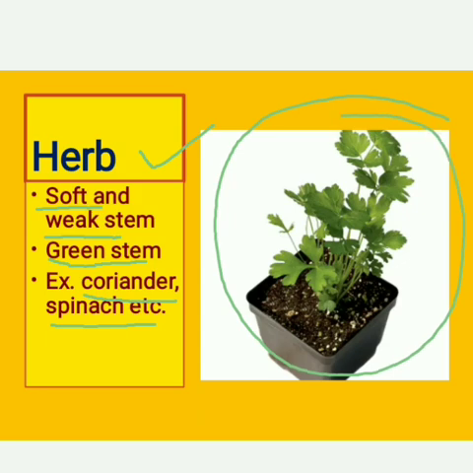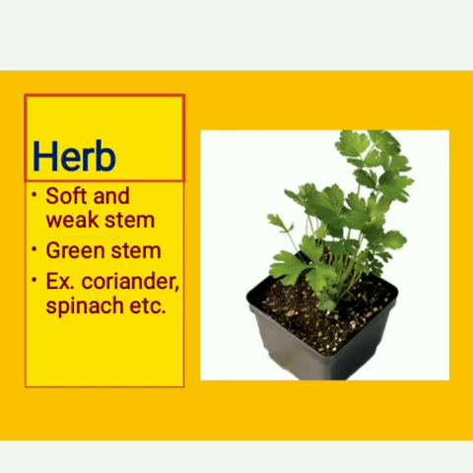It has many stems, but all these stems are green in color. These are so soft that you can eat them up. So herb is a plant which is small in size and has a soft and weak stem. Its stem is green and examples are coriander and spinach.